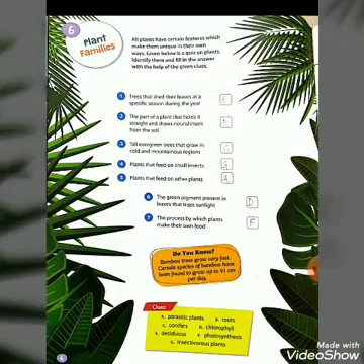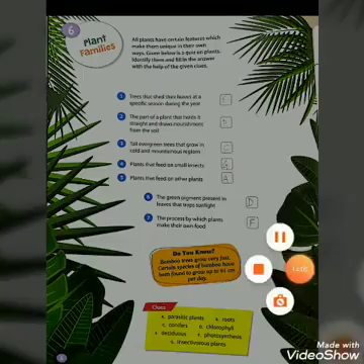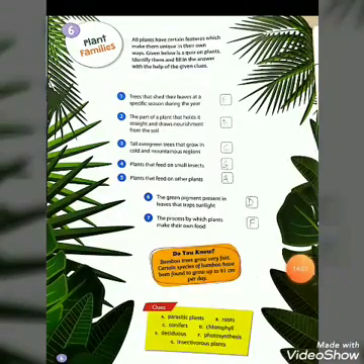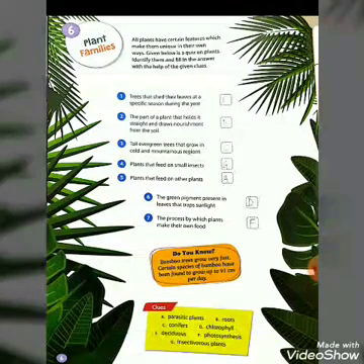Now the seventh one, the process by which plants make their own food. I am repeating once again, the green pigments present in the leaf that trap sunlight are known as chlorophyll. I know you are very familiar with this word, chlorophyll.